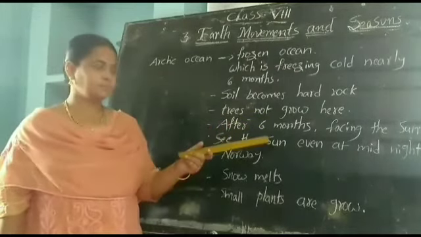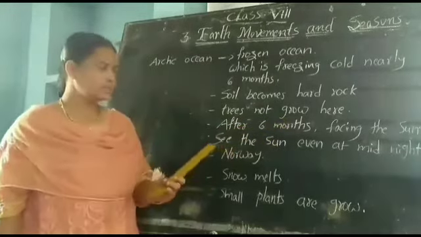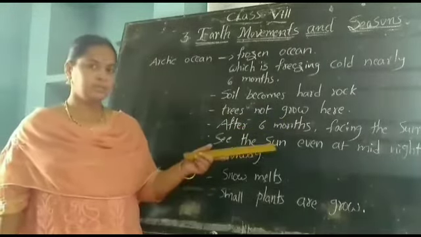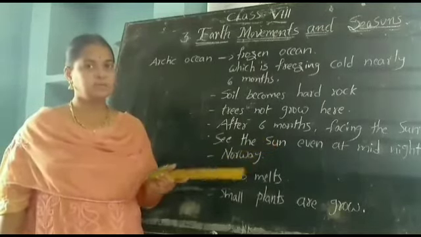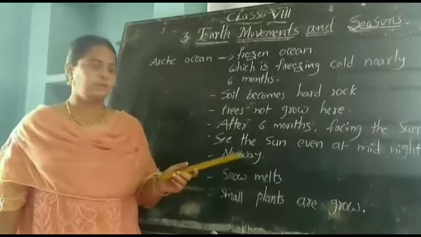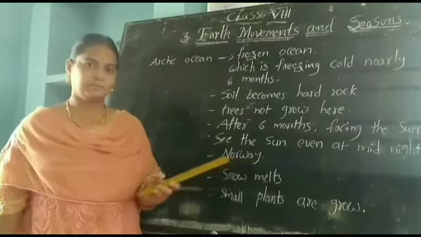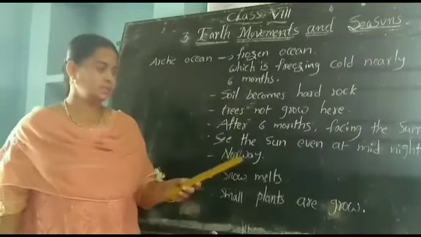But after 6 months, the North Pole constantly faces the sun. At that time we can see the sun even at midnight. For example, Norway. Which country do we call the land of the midnight sun? That is Norway.